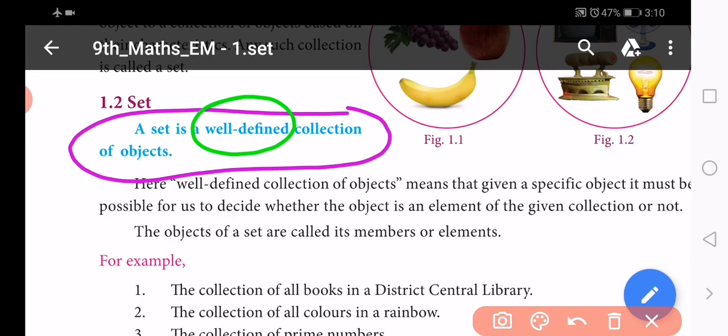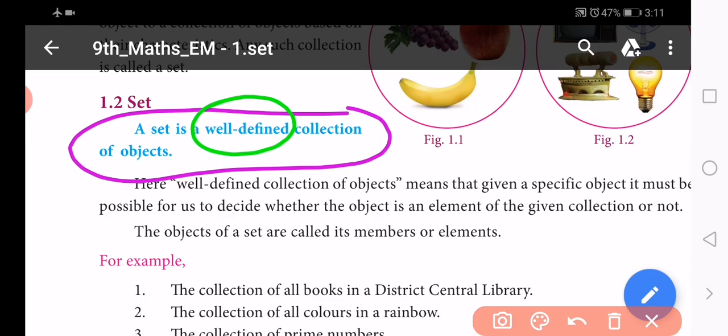So, in the definition, if the word well defined is missing, then it is not a meaningful definition. It is not a set. So, the definition: a set is a well defined collection of objects. In our old book, the definition given is: a set is a collection of well defined objects.